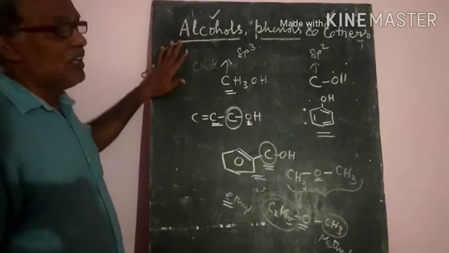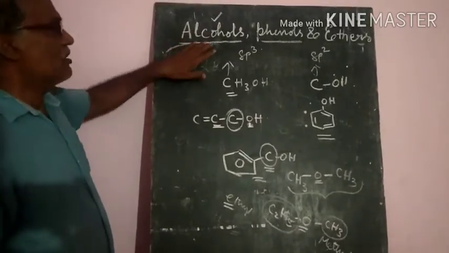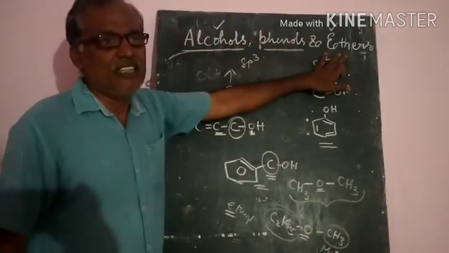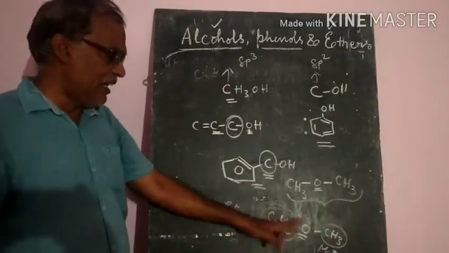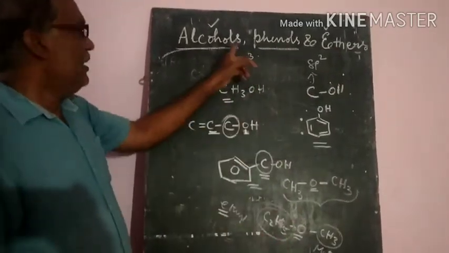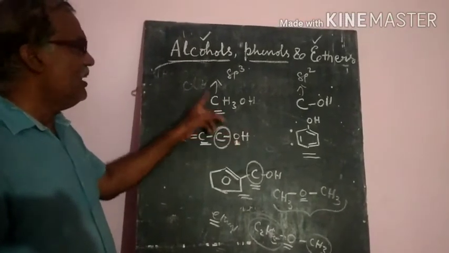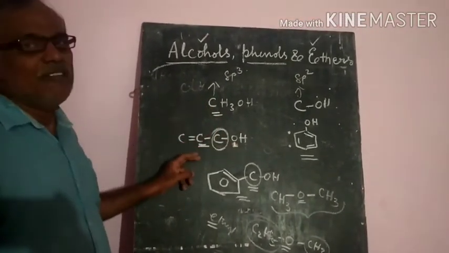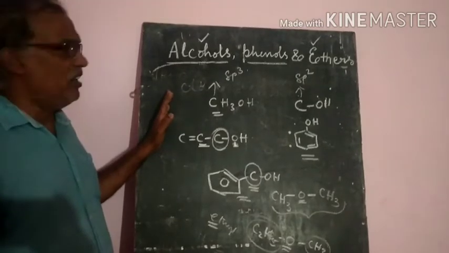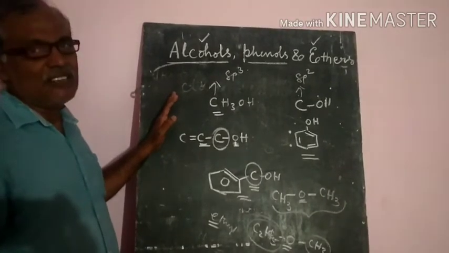So this is about the classification of alcohols, phenols and ethers. Ethers are symmetrical and unsymmetrical. And monohydric alcohols are classified into allylic, benzylic and vinylic alcohols. So like this the classification is there.